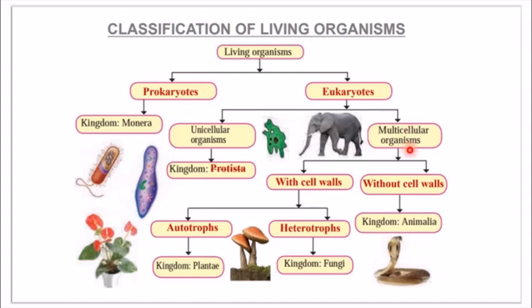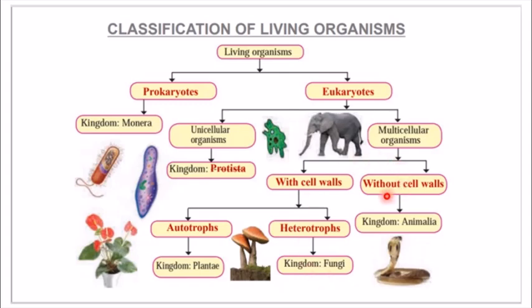Then we have multicellular organism. Now multicellular organism can be divided into two, that is with cell wall or without cell wall. Now if the cell wall is present, they can be either autotrophs or heterotrophs. Autotrophs, can you remember what are autotrophs? Those who can prepare their own food. Heterotrophs are the animals or the plants or the organisms which cannot prepare their own food and they are dependent on others for their food. So in autotroph, we have only one kingdom, that is kingdom Plantae. Heterotroph, we have kingdom Fungi.